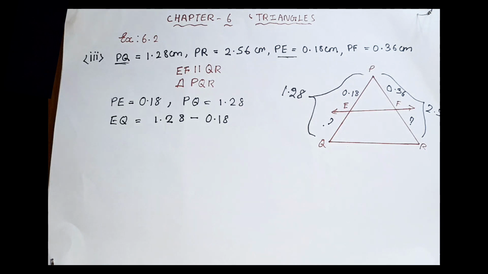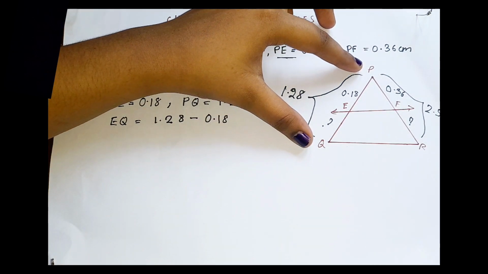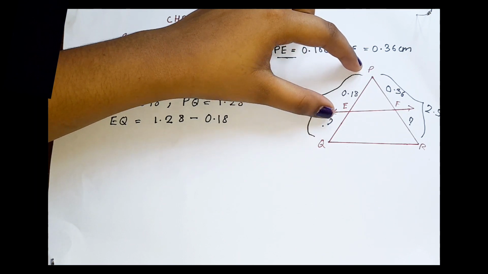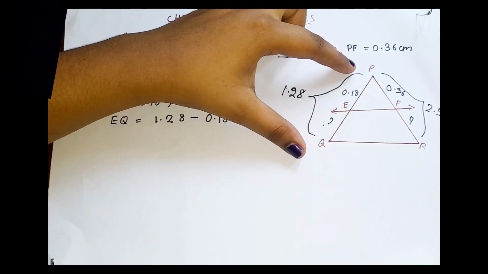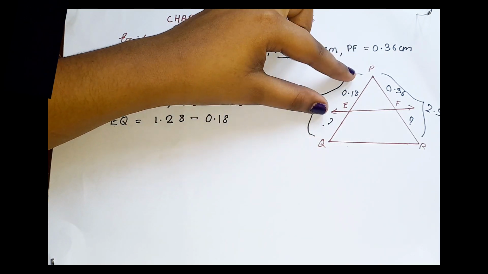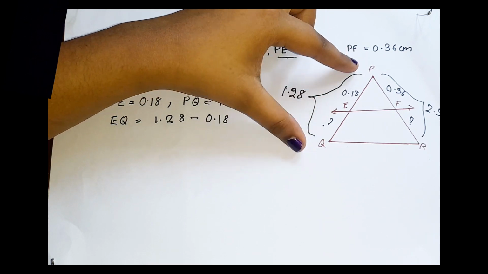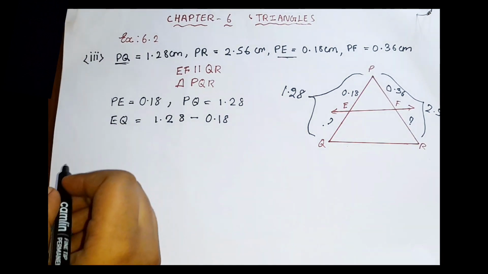Why are we doing that? Because see here, this is the whole side, the whole complete value, and this is the PE value. So if you want to find EQ, we just subtract. This is the complete one and this is the small one, so we are supposed to subtract it. Now let us subtract them.